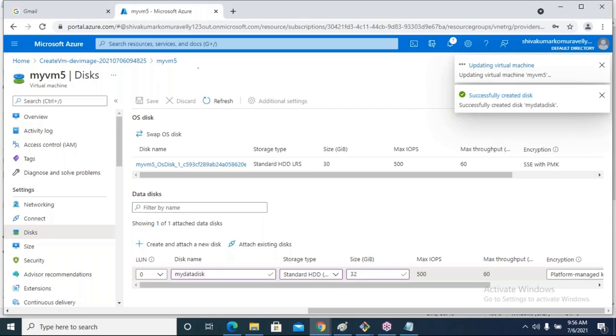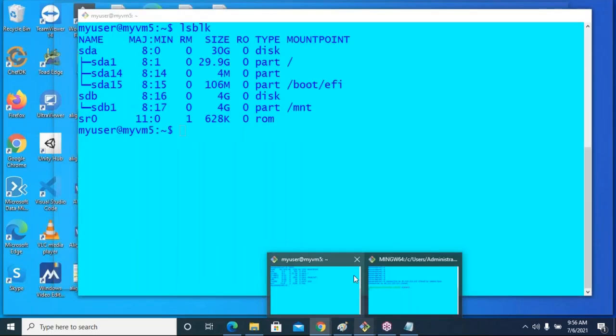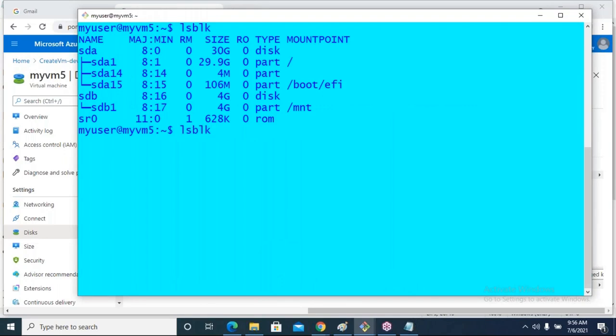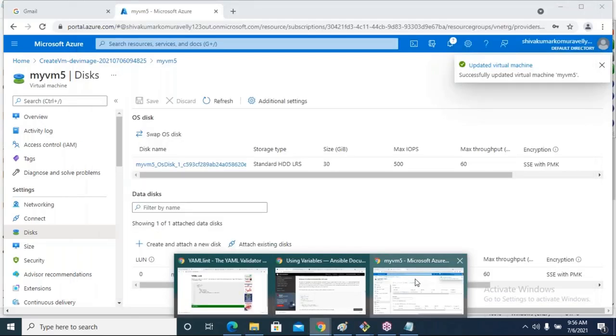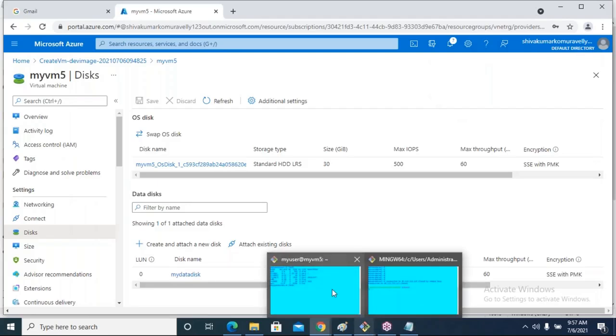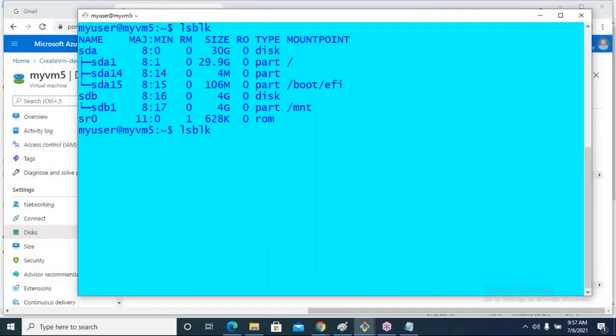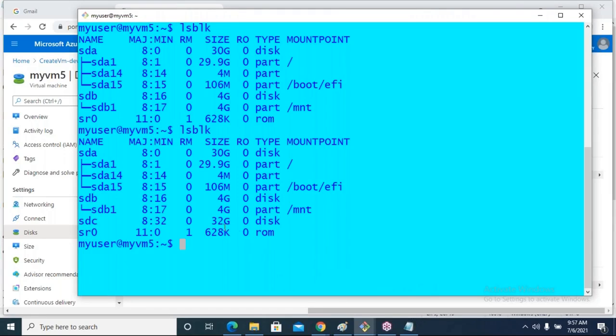Okay, once the disk is added, we will go into the console and we will check whether the disk is added or not. Once again run this lsblk. First let it be completed. Updated virtual machine, right? Now you can look at this. Are you seeing at the end 32 gigs is added, a 32 gigs hard disk is added. Its name is sdc. And directly it cannot be used.